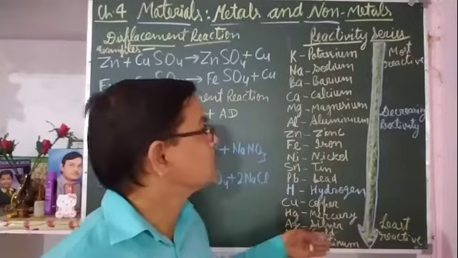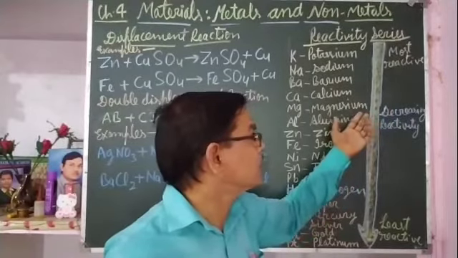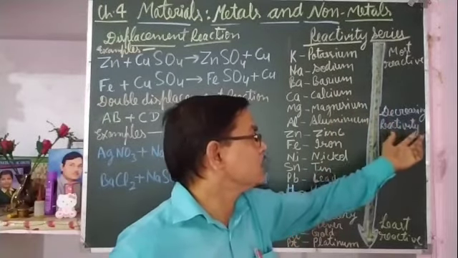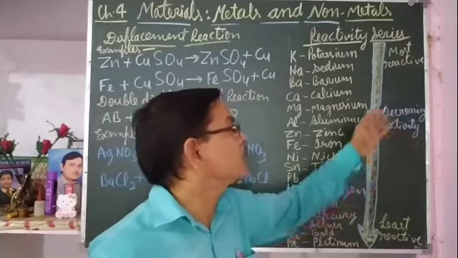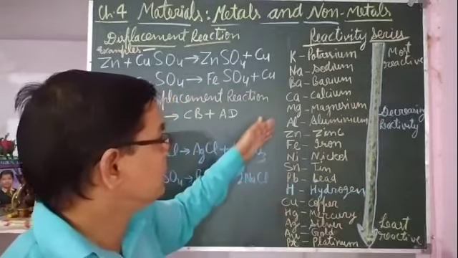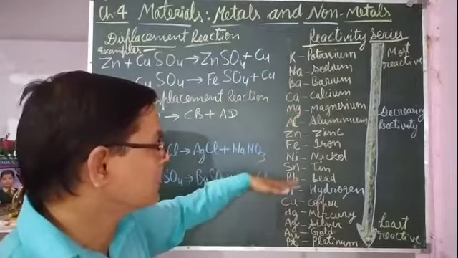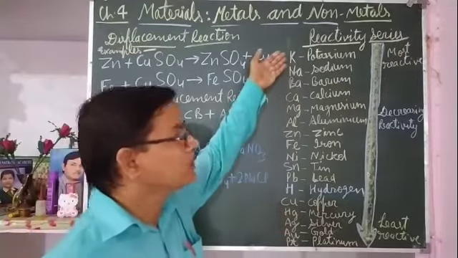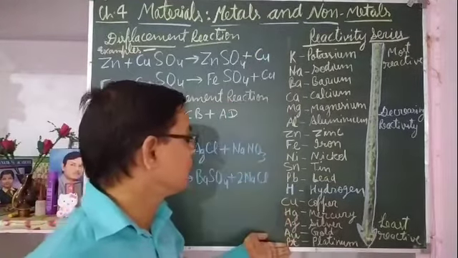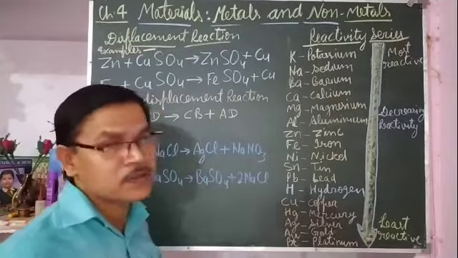So this is the reactivity series, which shows the reactivity of metals in decreasing order. The arrow shows the decreasing order of reactivity. Whatever are at the upper level are more reactive, whatever are at the lower level are less reactive. Whatever is at the top is most reactive, and whatever is at the bottom is least reactive. So this was the reactivity series.